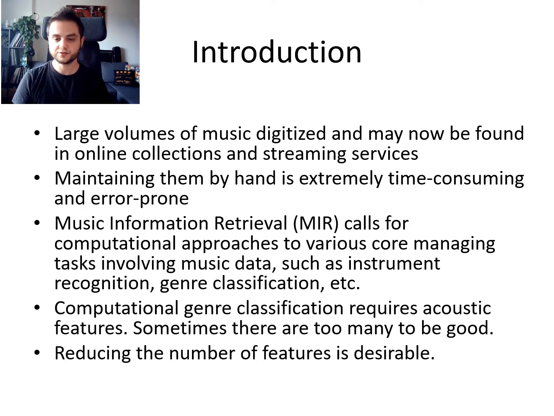Classification often uses features, and genre classification can use acoustic features, and if there's too many, it could cause problems with the classification, reducing the classification accuracy, or just have too much computational complexity. So reducing the number of features is generally a good idea.